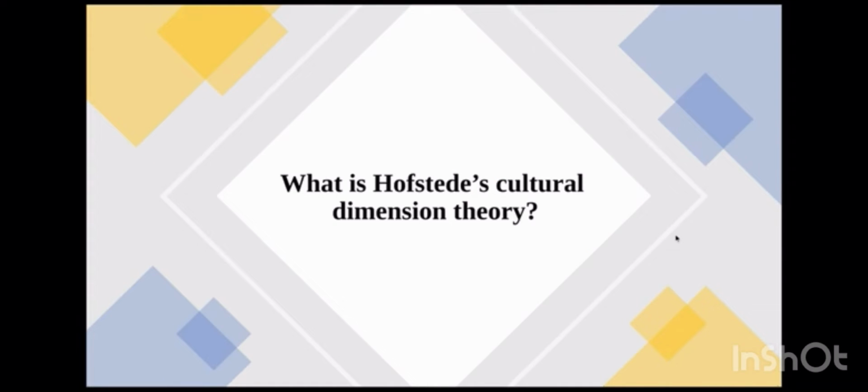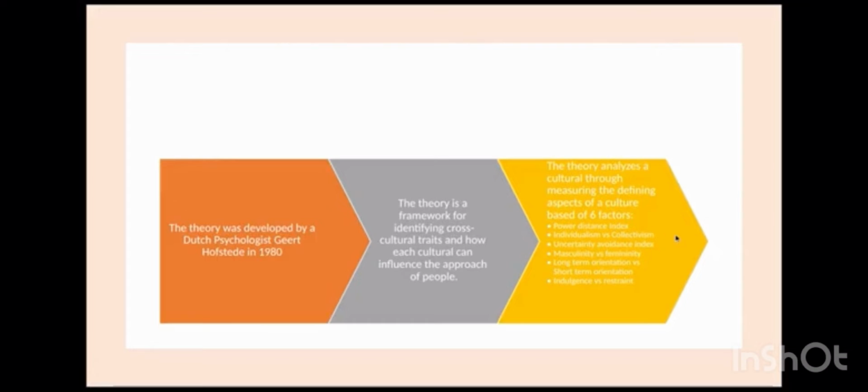Hofstede's theory can be broken down into 6 cultural dimensions: power distance index, individualism versus collectivism, uncertainty avoidance index, masculinity versus femininity, long-term orientation versus short-term orientation, and indulgence versus restraint. The theory was developed by Geert Hofstede in 1980.